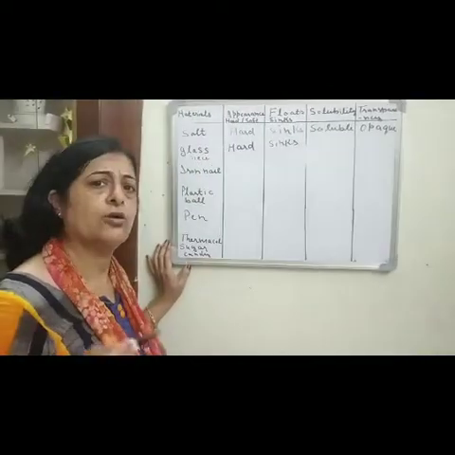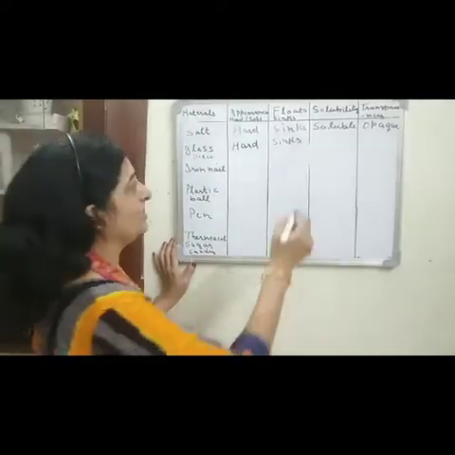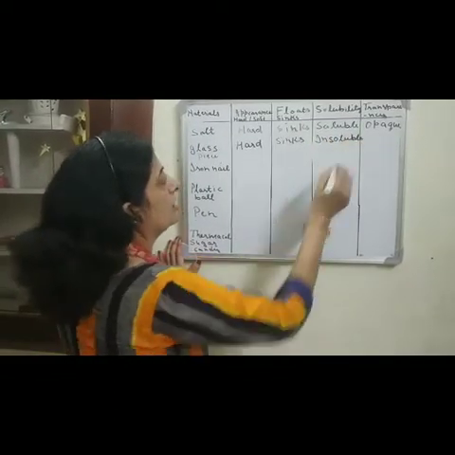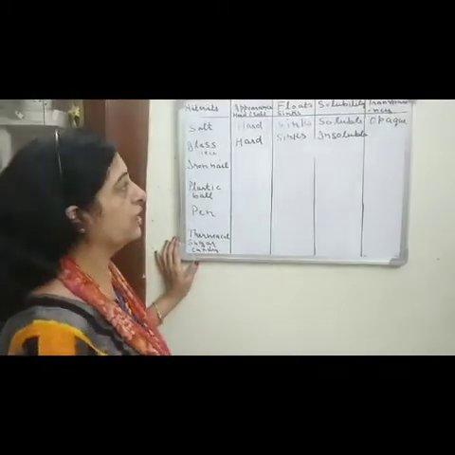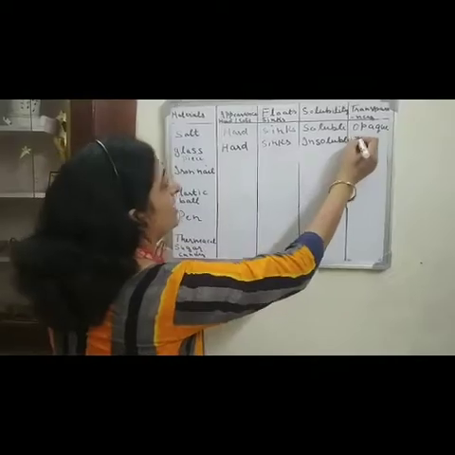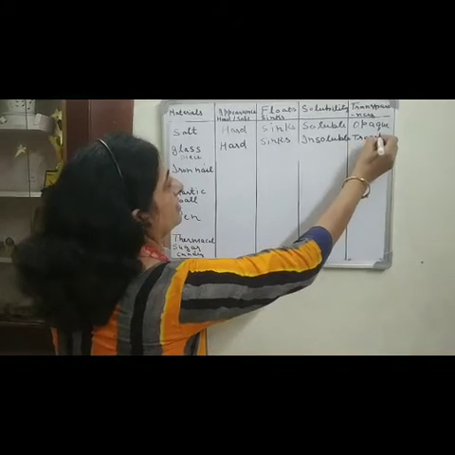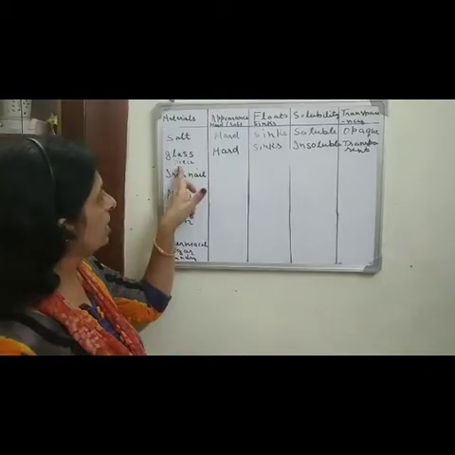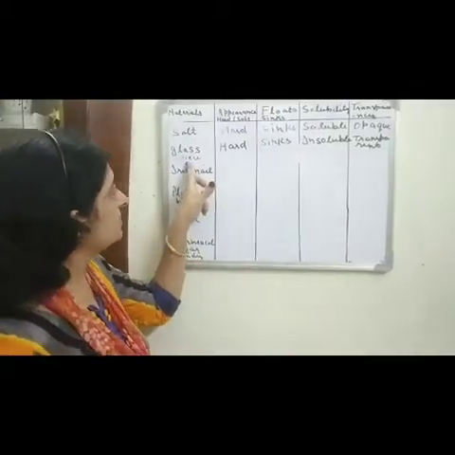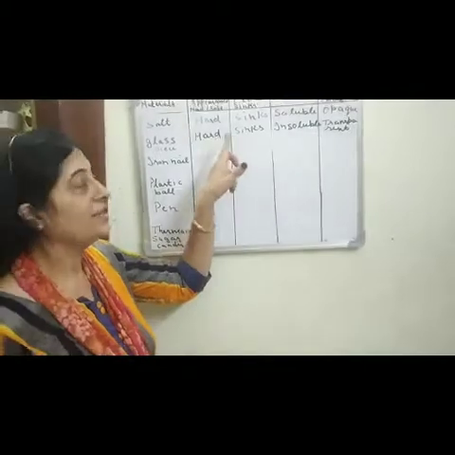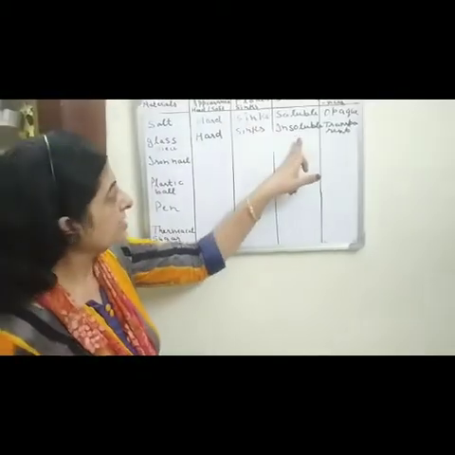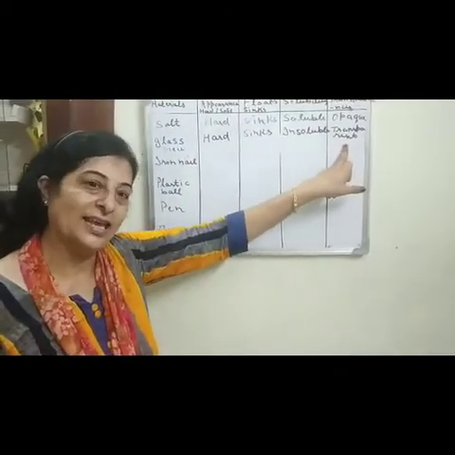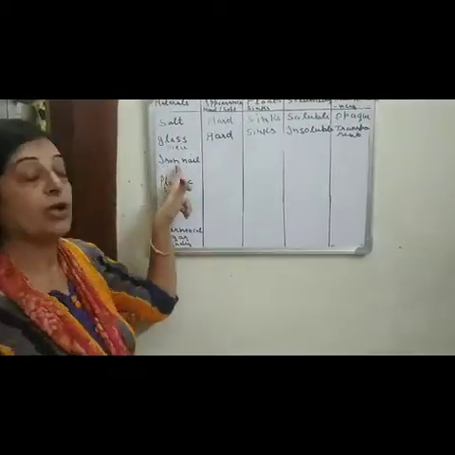Glass piece is soluble or insoluble in water? Yes, it is insoluble in water. It will not disappear in water, and a glass piece is a transparent object. So, a glass piece is a hard object that sinks in water, insoluble in water and a transparent object. Clear?